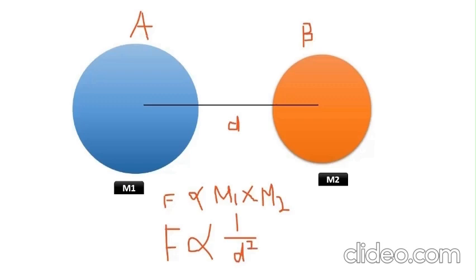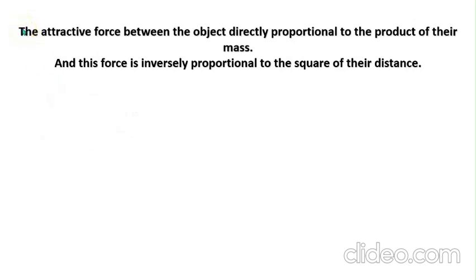Distance is d, right? So the force of attraction between these two objects is directly proportional to the product of their masses, and inversely proportional to the square of the distance. This is the universal law of gravitation.